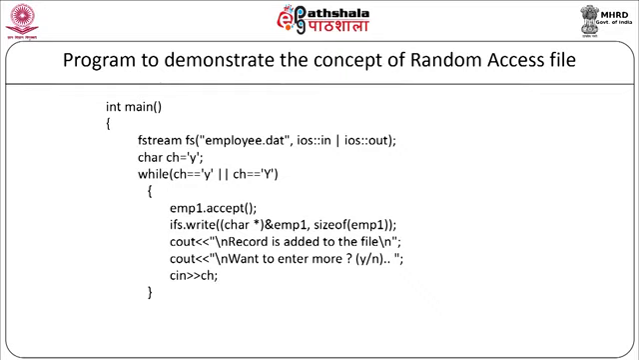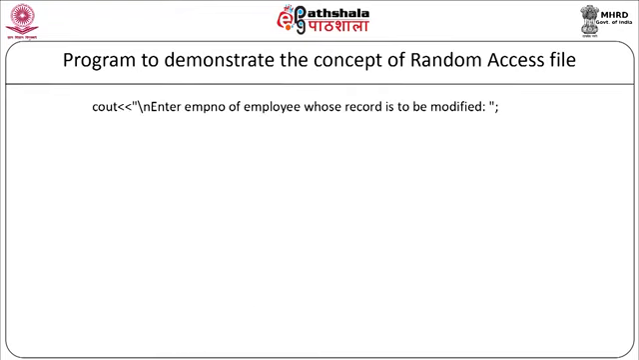So it will read the input data from the user and it will be written to the file until the user gives the no option. Then we will write a code for the modification using random access. So our code will be integer e number, long position, character flag equal to f. Cout enter the employee number of employee whose record is to be modified. So now we are going to ask the employee number as cin employee number.